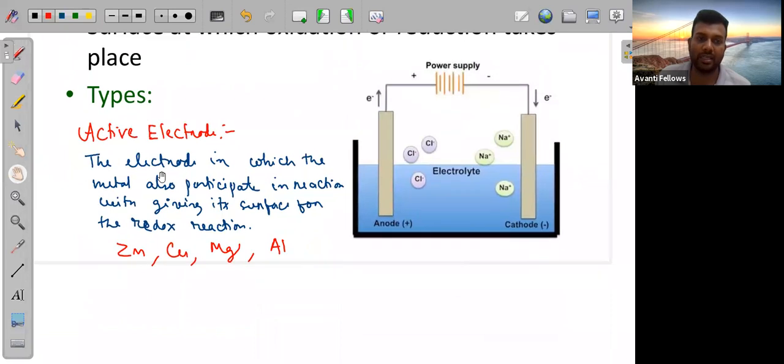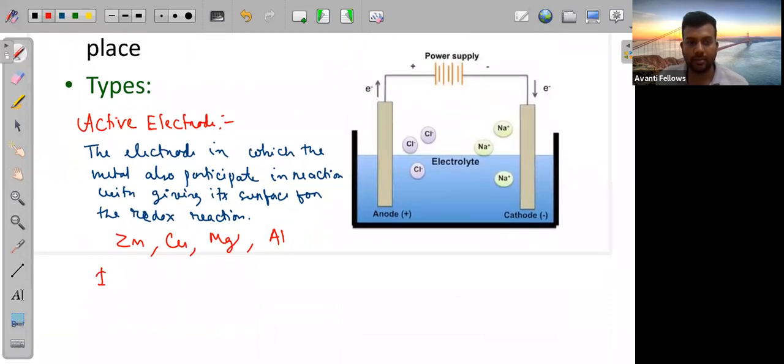Okay, another is inert electrode. Now tell me what will be an inert electrode. I am writing the definition, but you can mention in the chat.